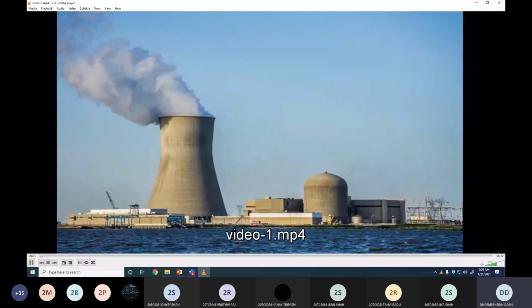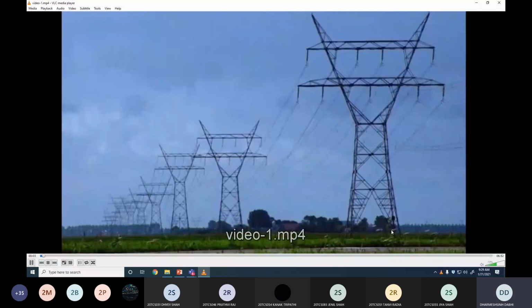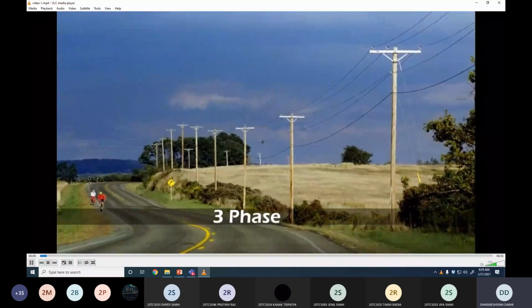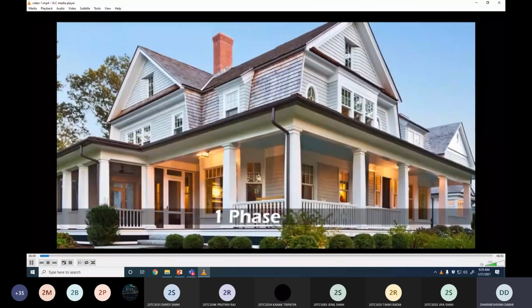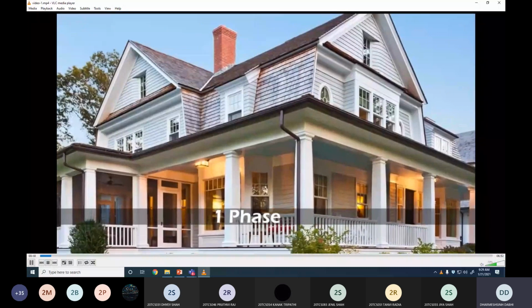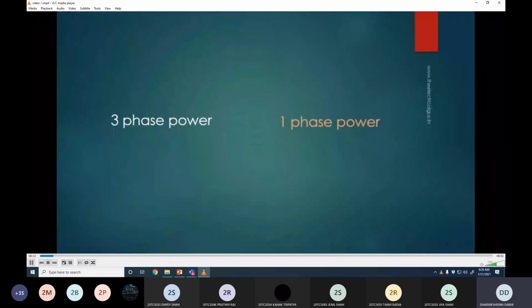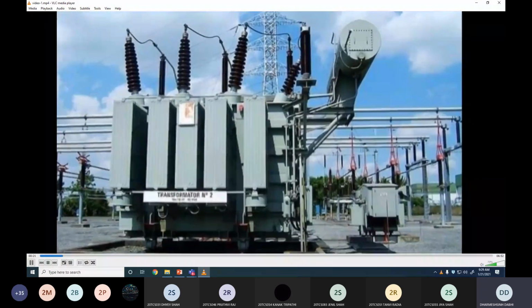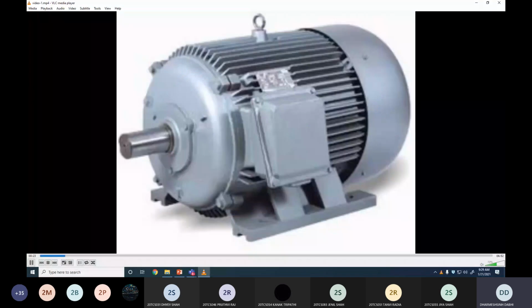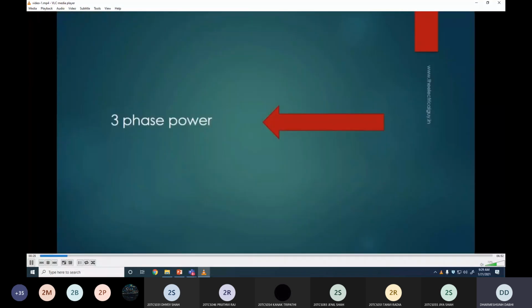Electrical energy is generated, transmitted, and distributed in the form of three-phase power. Homes and small premises are connected with single-phase power. But most of the time, you will find that three-phase power is more preferred over single-phase power. The three-phase machineries are more efficient than single-phase. But why is it like that? Why is three-phase power preferred over single-phase? And what is the basic difference between three-phase and single-phase power?